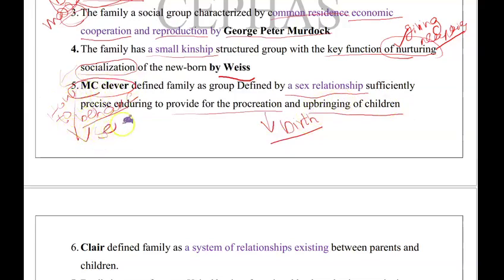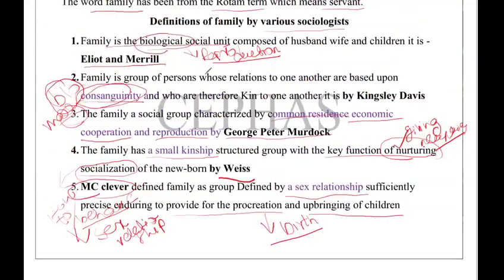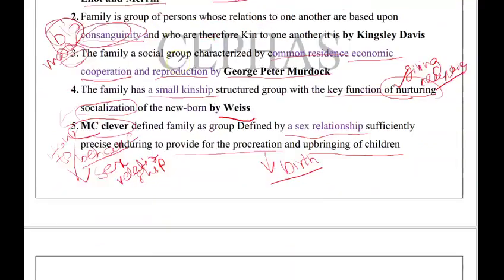Remember, sex relationship. George Peter Murdock explains common residence, economic cooperation and reproduction, these three things. Eliot and Merrill talk about the biological social unit.